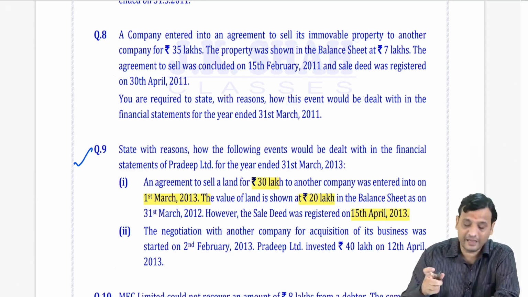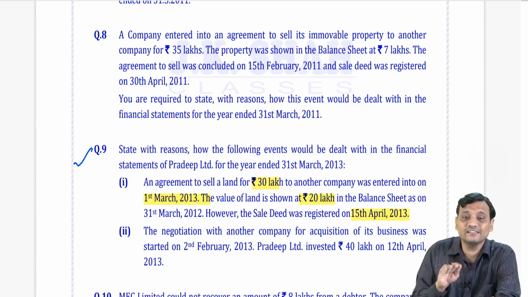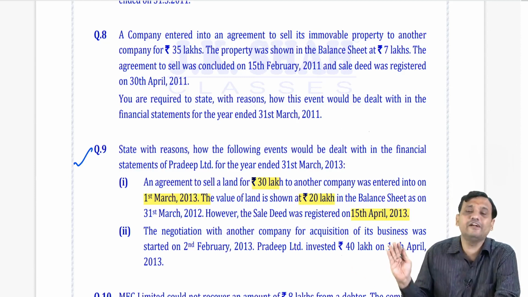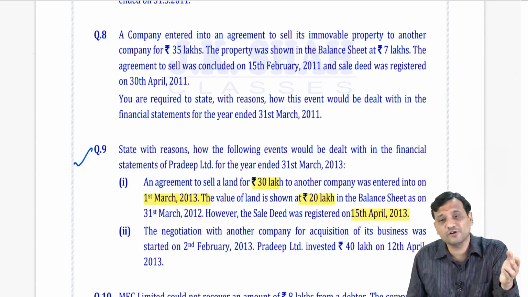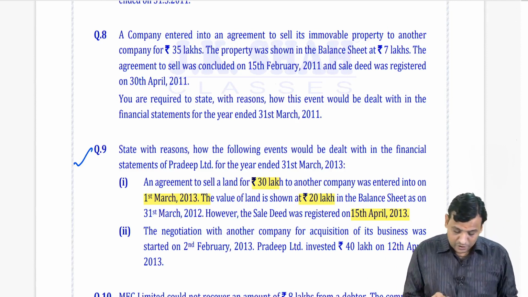do? So I'll say, we are supposed to adjust the financial statements by derecognizing the land from the books. Remove the land from the books. Derecognize. Remove means derecognize. And recognize profit of 10 lakhs. This is to be done. So this is an adjusting event.